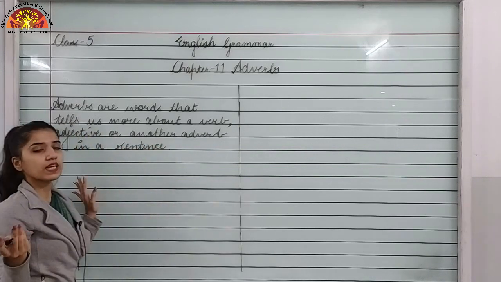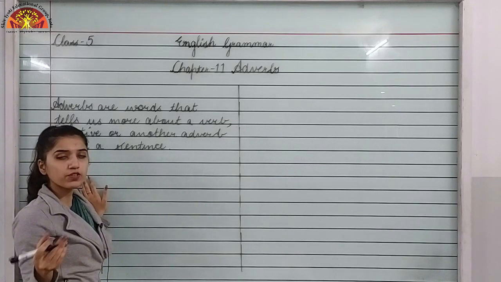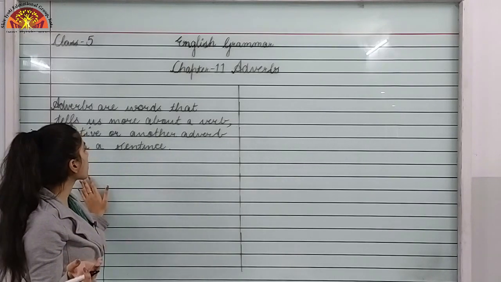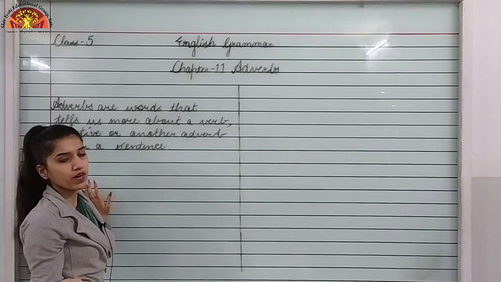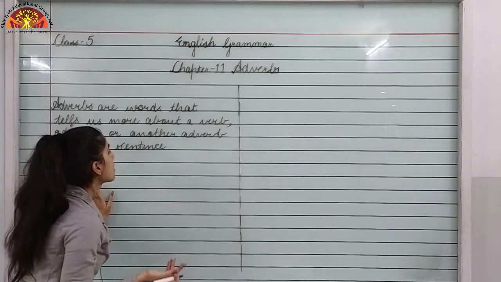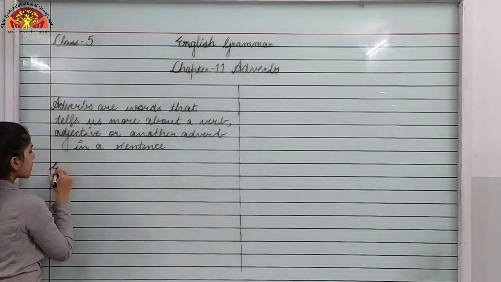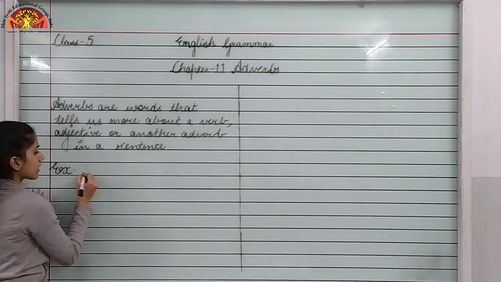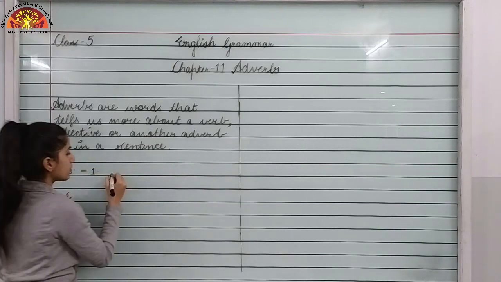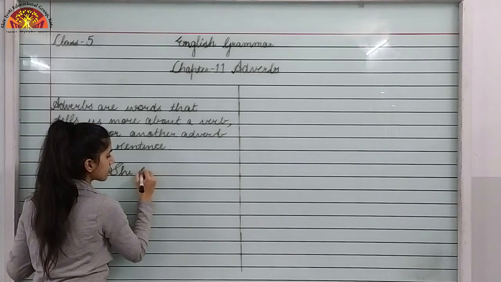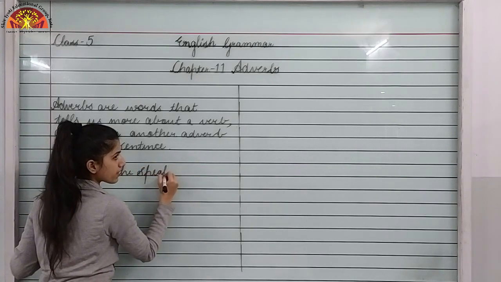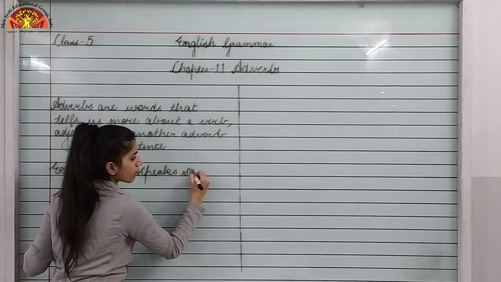Or in other language I can say adverbs are those words which complement a verb, adjective or another adverb in a sentence. So I am writing an example over here. The example is, she speaks softly.